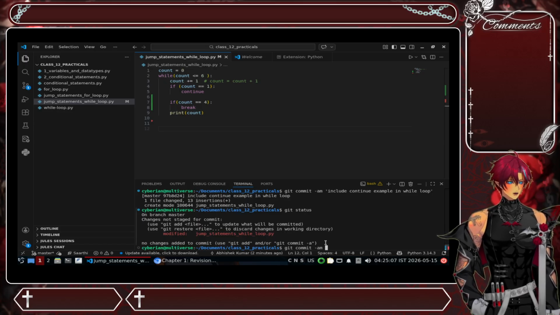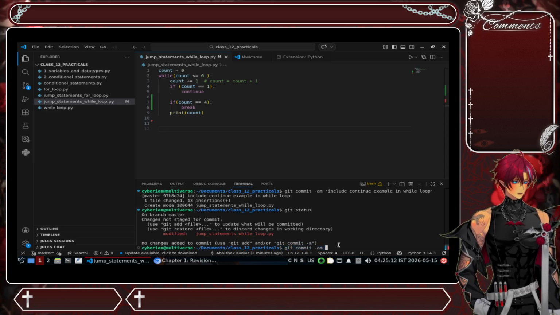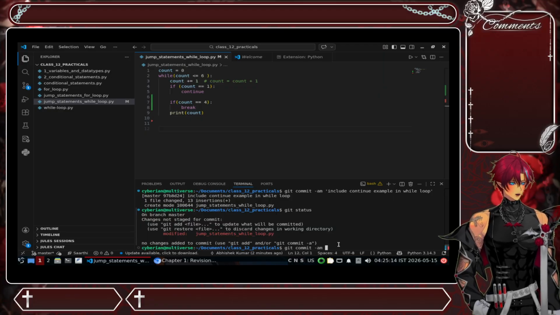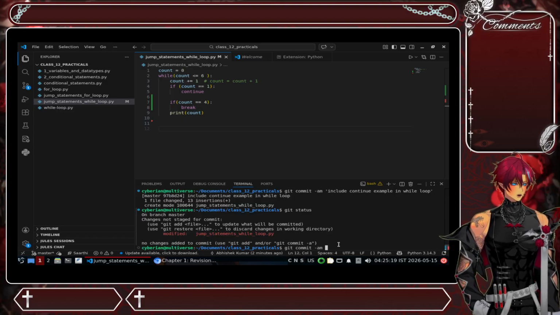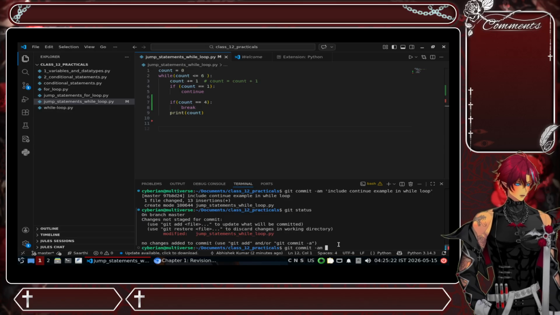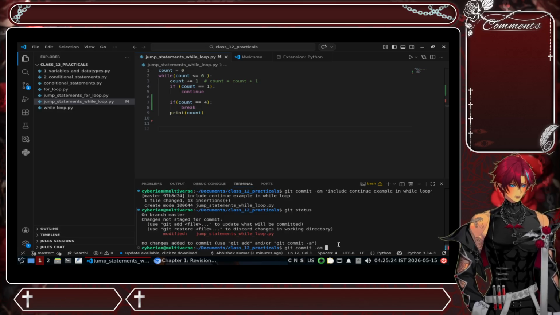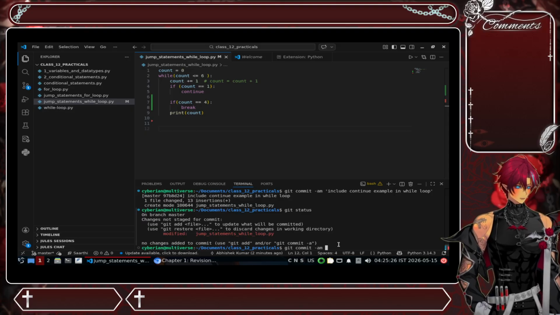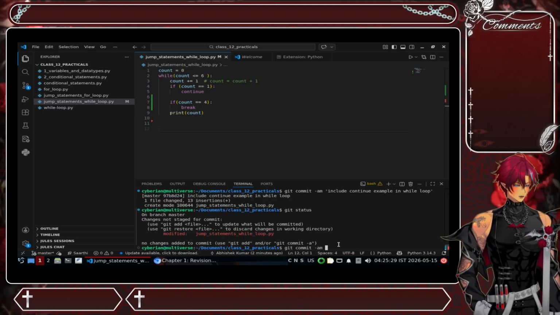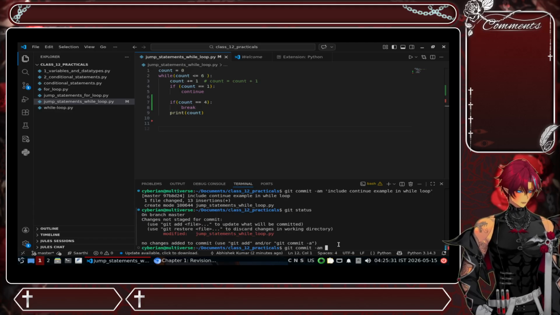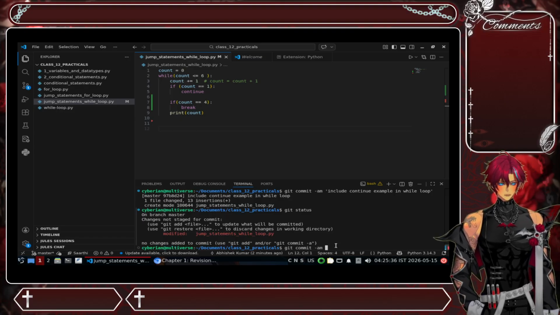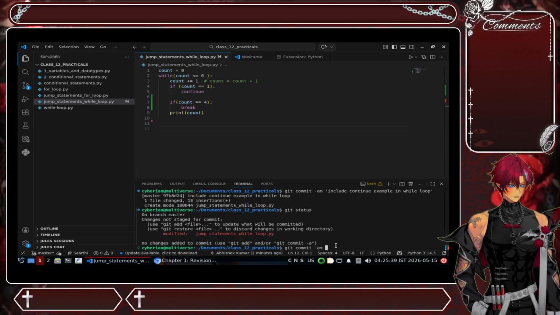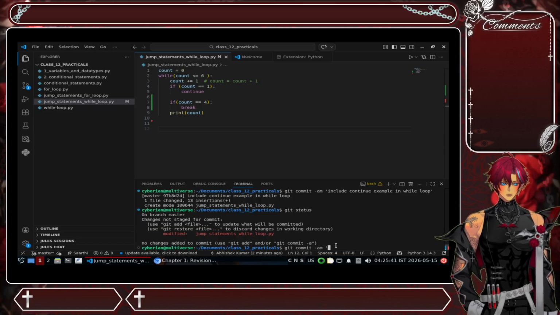When you use git -am, a means include all the tracked files, and m means you're going to use a short message to record the commit, the Git history recording of those code changes. So that is there. Now I'm going to commit this one.